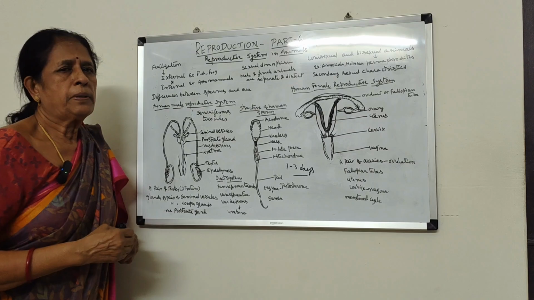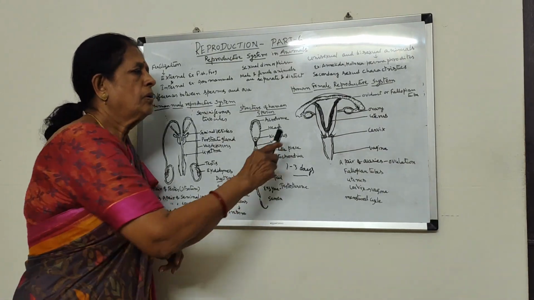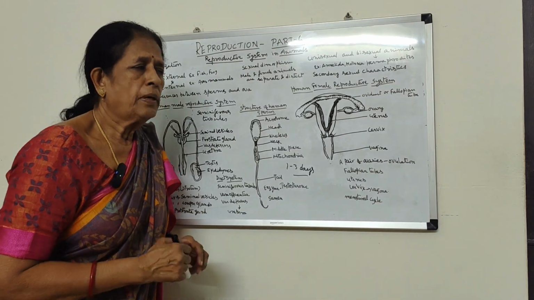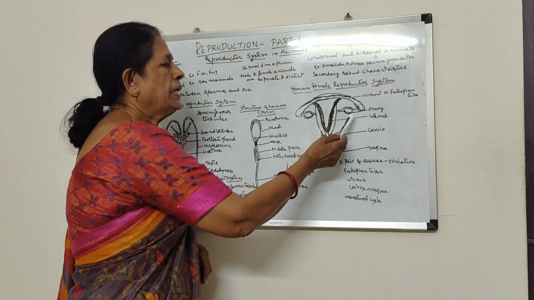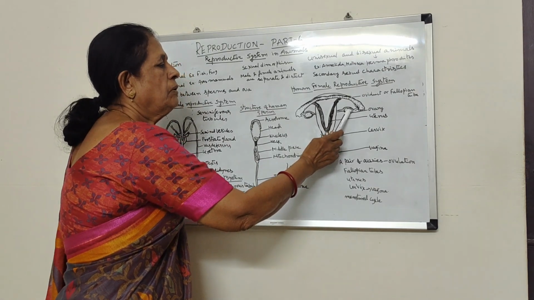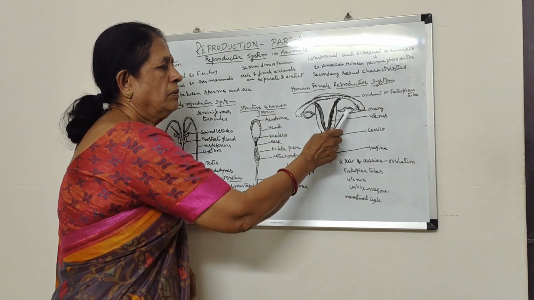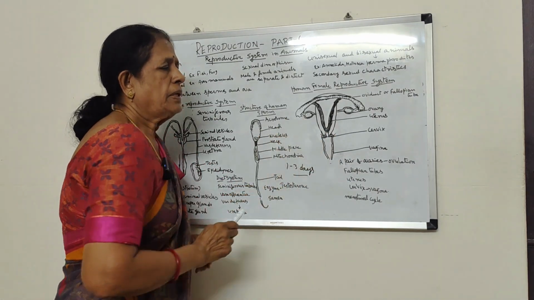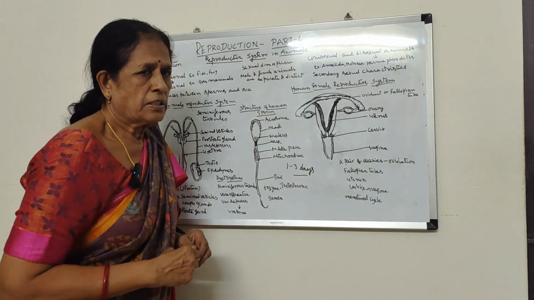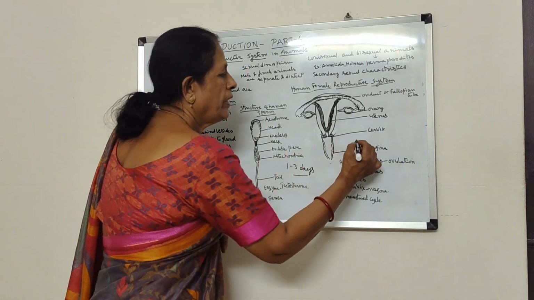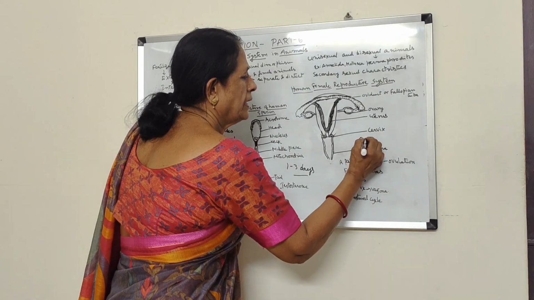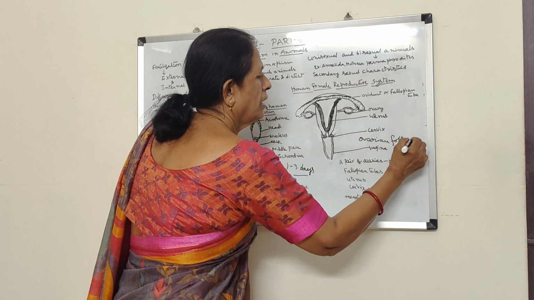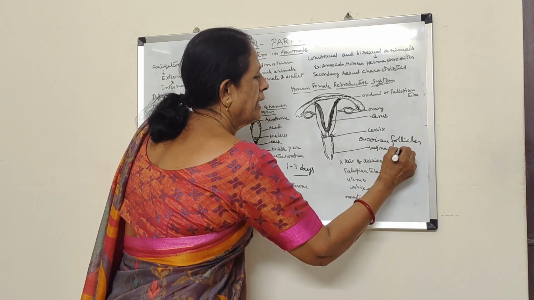And if you see the female reproductive system, a pair of ovaries are present below the kidneys in the abdominal cavity. The ovaries produce ova. How they are produced, that we shall see. In the ovaries, sac-like structures are present. They are called ovarian follicles, or Graafian follicles.